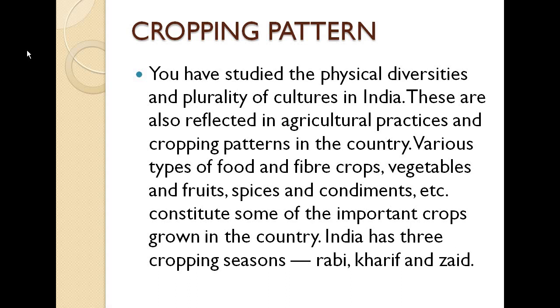India has 3 cropping seasons. Basically there are 3 seasons that reflect in the crop pattern also, which are Rabi, Kharif and Zaid. In these different seasons, different types of food and fiber crops are produced, and how they are produced we are going to discuss in our next lecture. Till now you should know that there are 3 types of cropping season, which are Rabi, Kharif and Zaid.